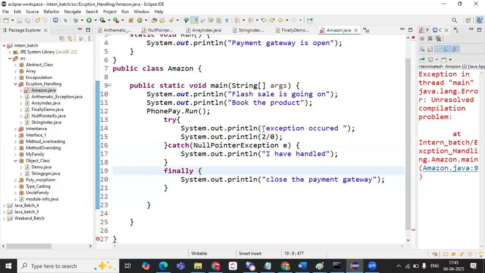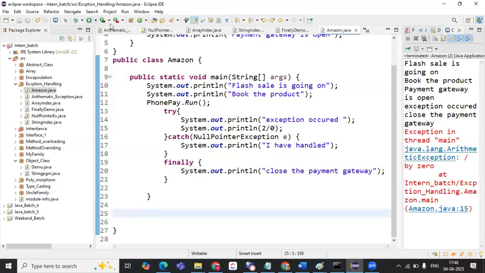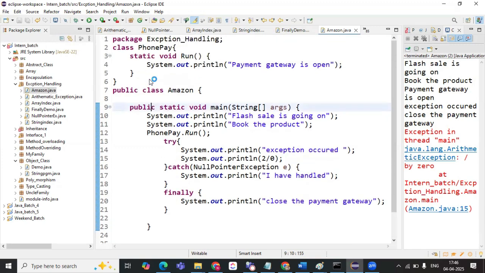Yes. See, this arithmetic exception is not handled, but okay, what is happening? See, the flash sale is going on. You are trying to book the product, the payment. So once you try to do the payment, it will navigate to the application, and behind it the payment gateway will get opened. Okay. So at that time, some error has happened, some glitch has happened. There is no network or a power cut is there. So that is why you could not do the payment. We could not complete the payment.